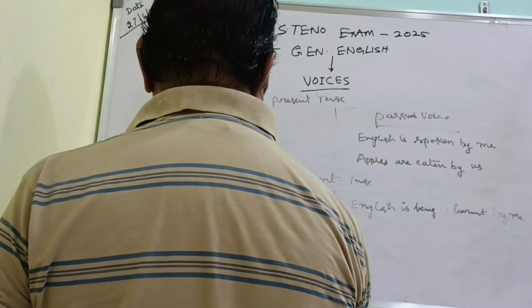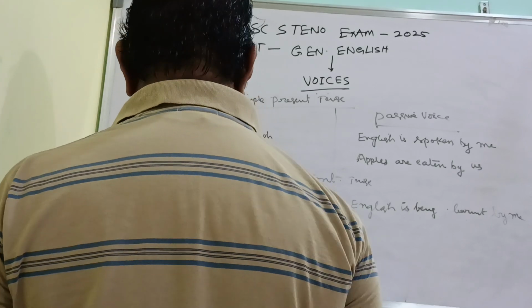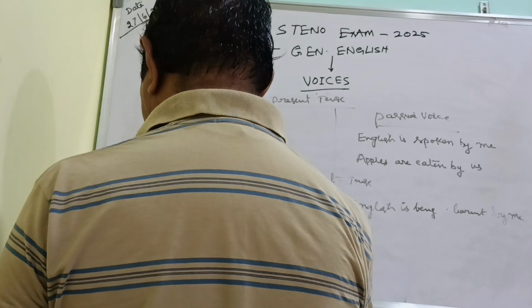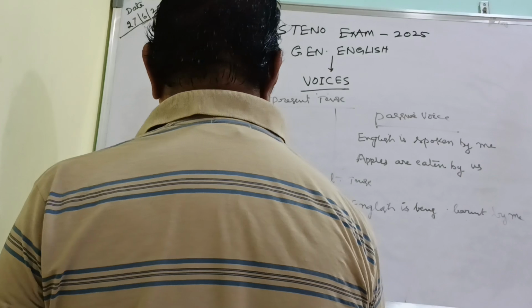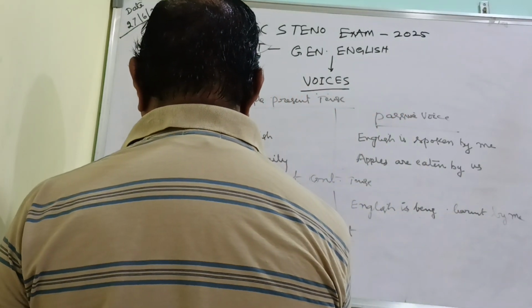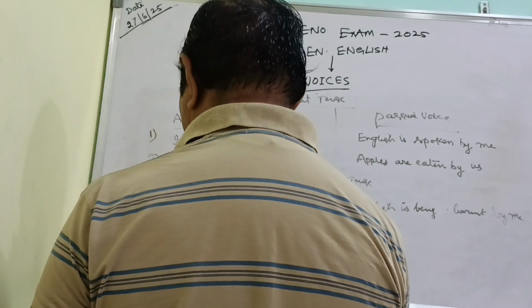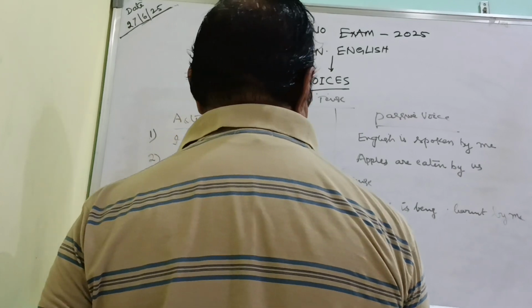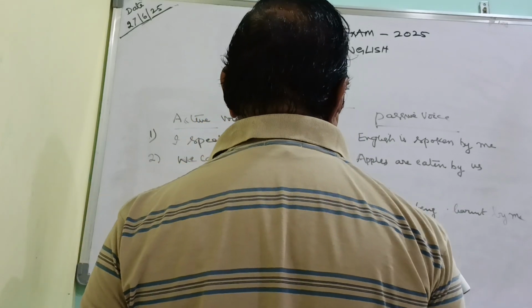Here the structure is: I is the subject, finished is the verb, and homework is the object. Subject, verb, and object.